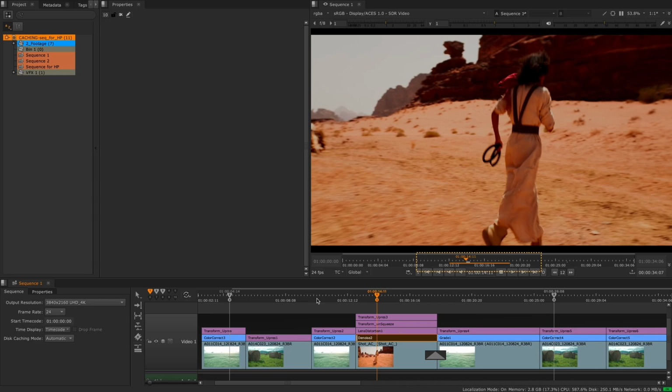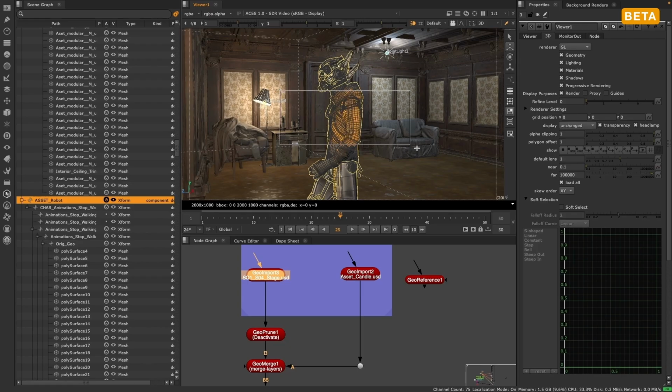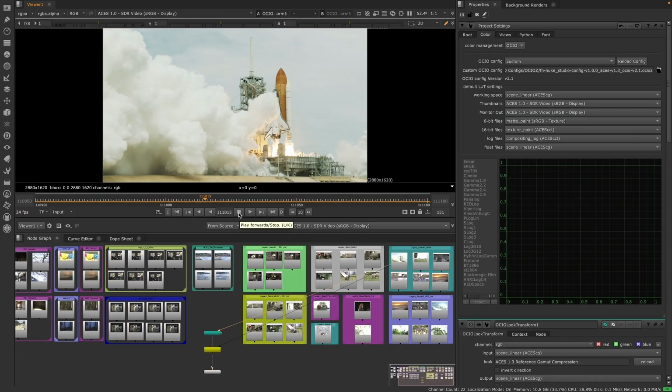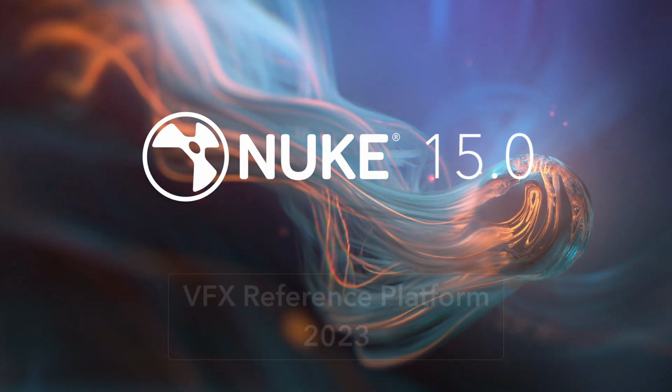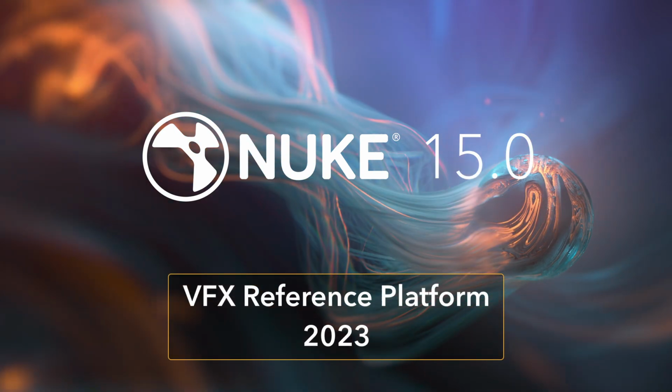This way, you can discover all the new features today on existing projects running on CentOS 7 with Nuke 14.1, and when your studio is prepared for Rocky 9, Nuke 15.0 is ready for you, with full support for VFX Reference Platform 2023 to make your pipeline transition easier.